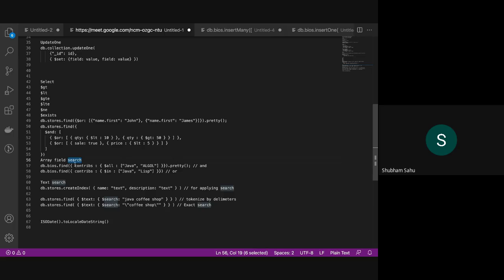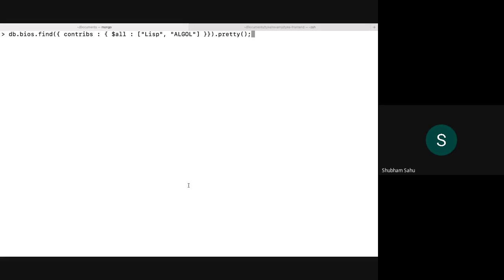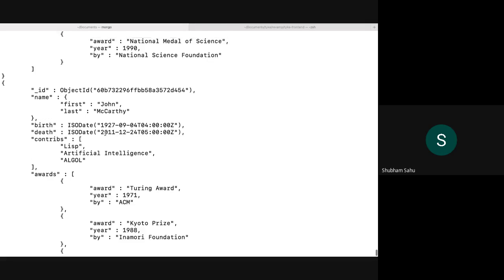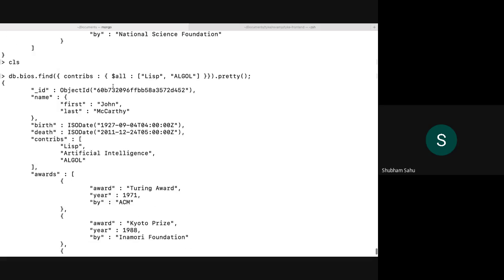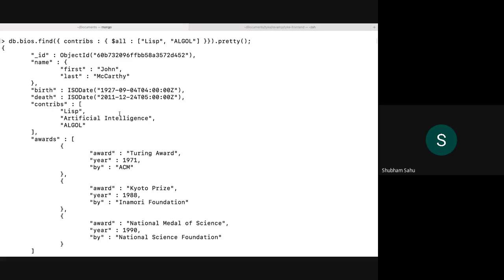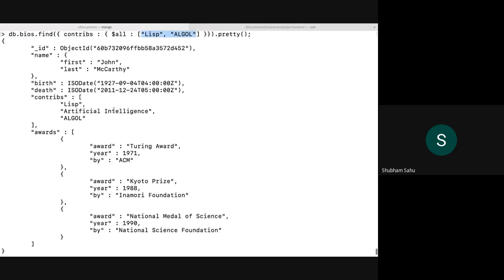Let's run this, all these operations for the array field search. It gave us ALGOL and LISP for John McCarthy. I think John McCarthy was inserted twice because we tried multiple approaches: insertOne, insertMany, and insert also. So I think it's repeated. But it will only get the result which matches both the elements in the array.